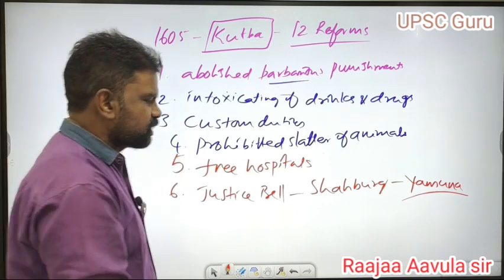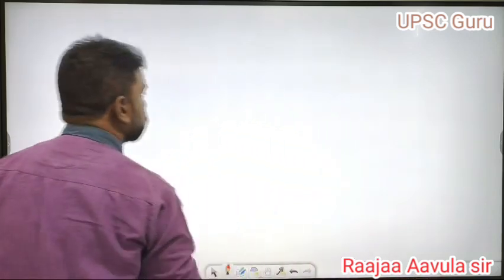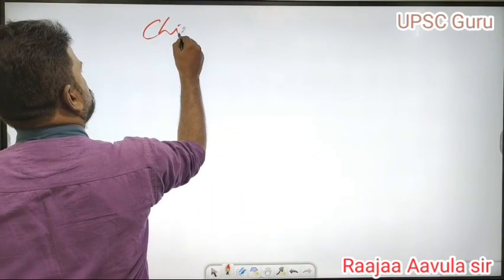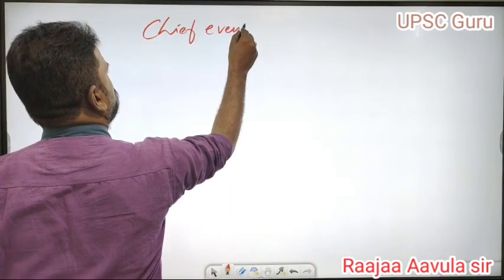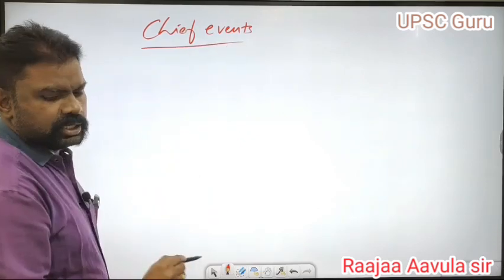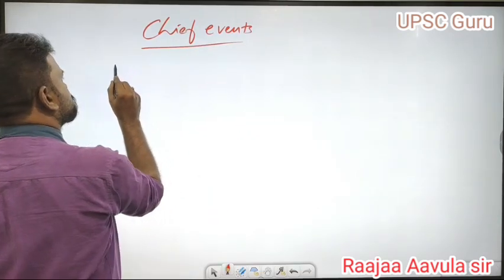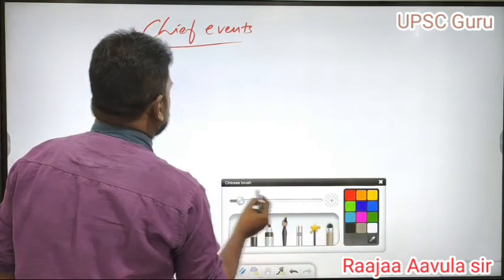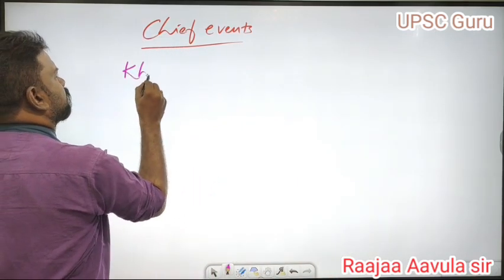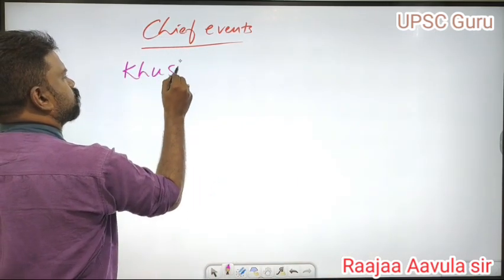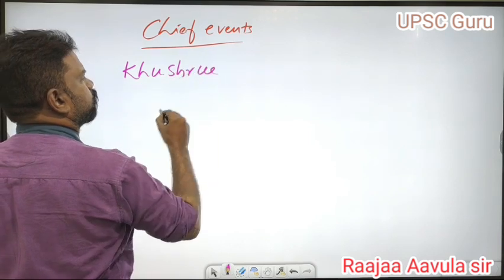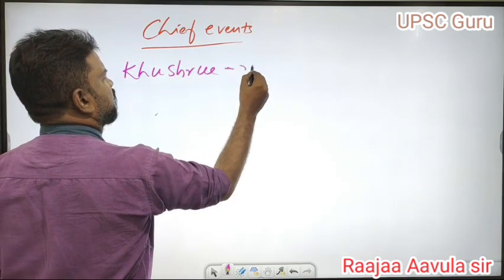And now some chief events during the Jahangir period. Coming to the chief events which occurred during the time of Jahangir, the first and foremost thing to discuss is the Khusru rebellion. Khusru revolted against his father.